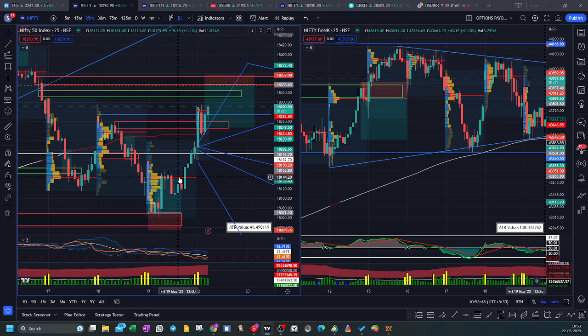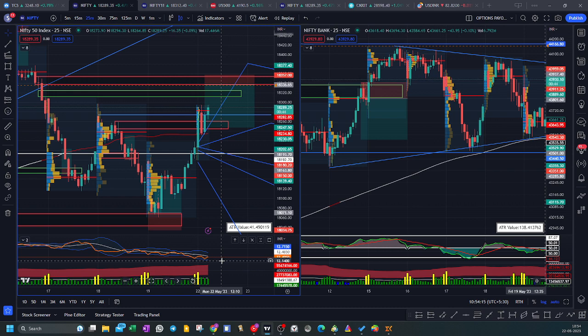Firstly, VIX has dropped significantly to 12.3. So that hints that the volatility for daily might be around 141 points, and for weekly it might be 310 points. So we might see 141 points of movement on an intraday basis and 310 on a weekly basis. USD INR has increased by 0.8%. That puts a pressure on the index.